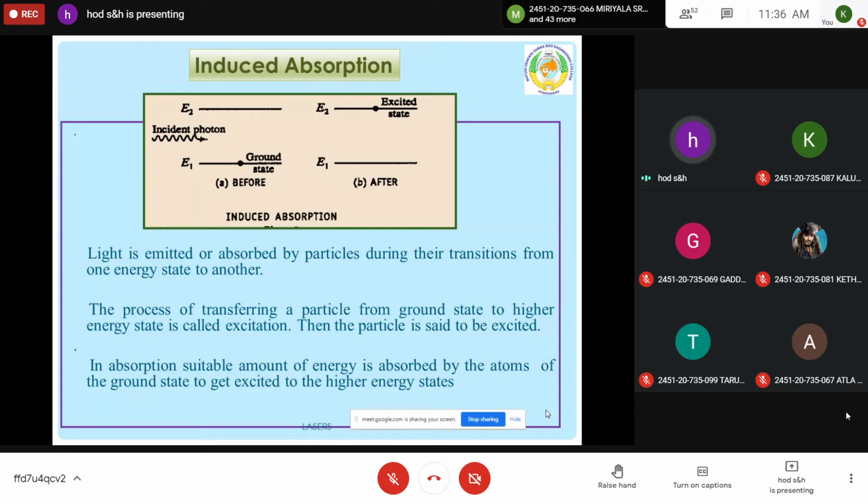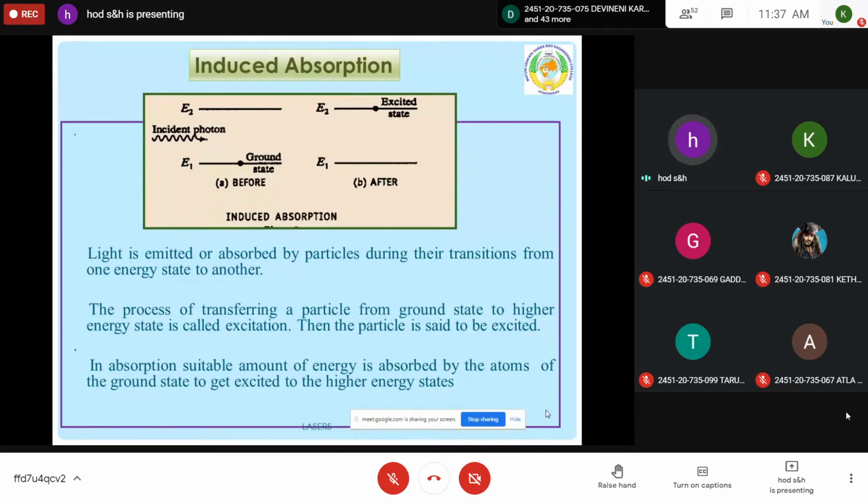So how do we produce laser? Before going to that, we should understand the fundamental processes that occur at the atomic or molecular level. The first one is induced absorption. If you take any material, the atoms are arranged in different energy levels. Generally all are confined near the nucleus, at the ground state or stable state.